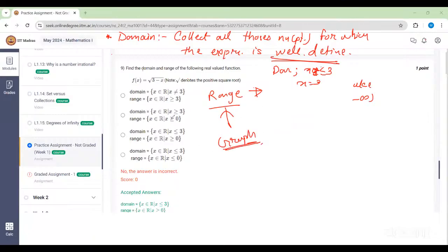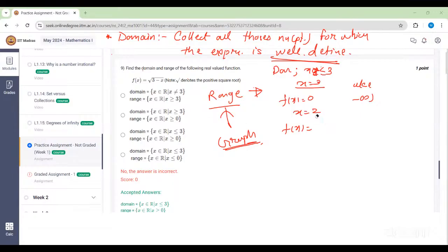So what you have to do, firstly, is find the domain, and through the domain we can also find the range, like the way you did before: putting in values and then guessing where the values are growing. So here, as I put x is equal to 3, I'll get f of x is equal to 0. As I put x is equal to 2, I'll get f of x is equal to under the root of 1. 3 minus 2 will be 1.